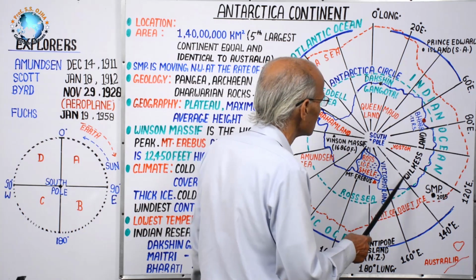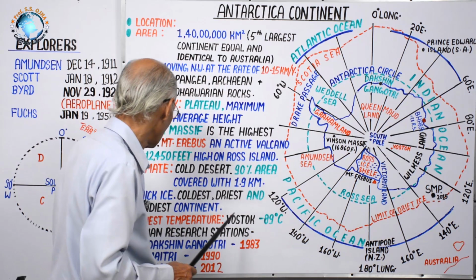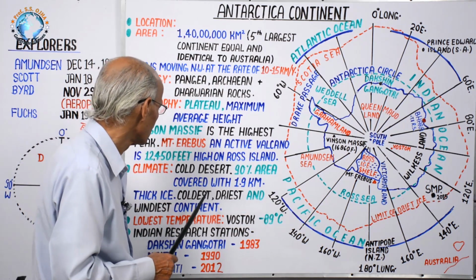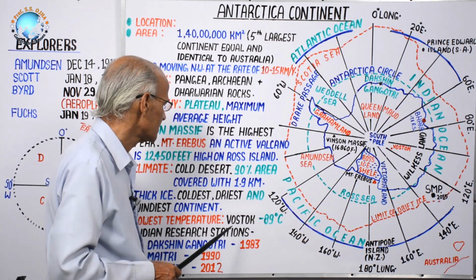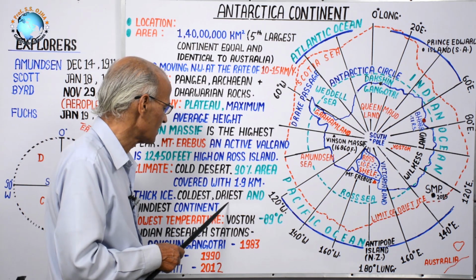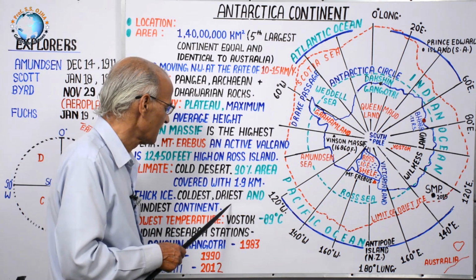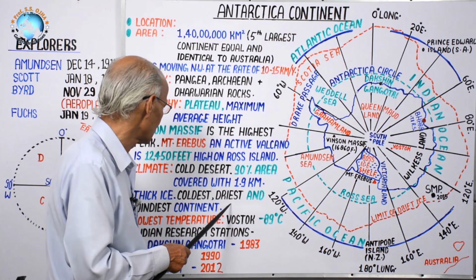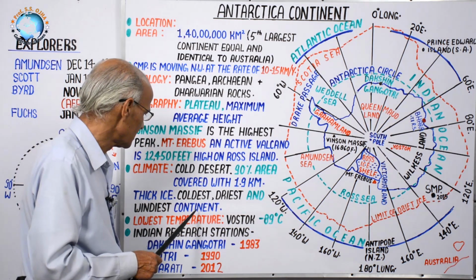Vostok is a research station of Russia, and this is also one of the driest continents. Driest means no rainfall occurs here. In the form of precipitation, some snowfall takes place, and it is also the windiest continent.